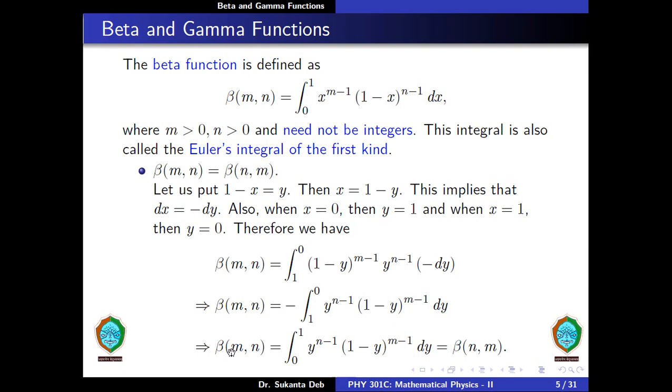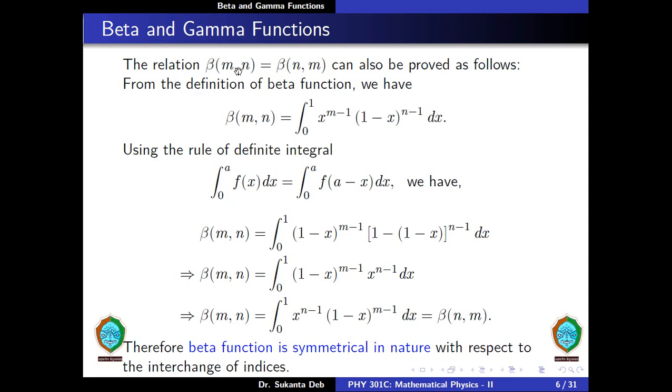This gives beta of m comma n is equal to integration from 0 to 1 y to the power n minus 1 into (1 minus y) to the power m minus 1 into dy. This is equal to beta of n comma m.